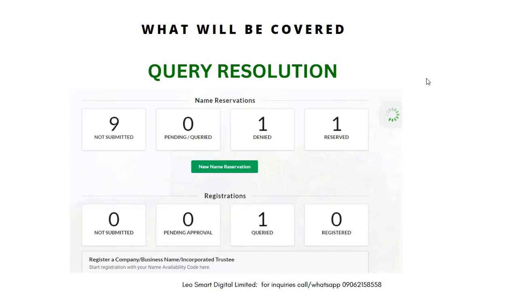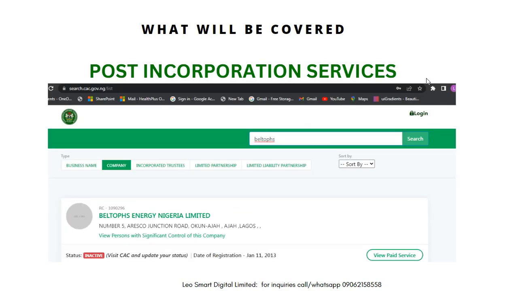Now, we also look at query resolution. Definitely, there might not be a perfect registration, and you can encounter this. So you can see a situation where your registration is queried, how you can resolve it, and then make it pending for it to be approved. Now, if your registration is at this stage, without resolving it, it will never be approved. In fact, they won't even know that there's a registration that is going on. It is when you resolve it and mark as resolved, then it comes back to pending and then it will be approved. So the post incorporation